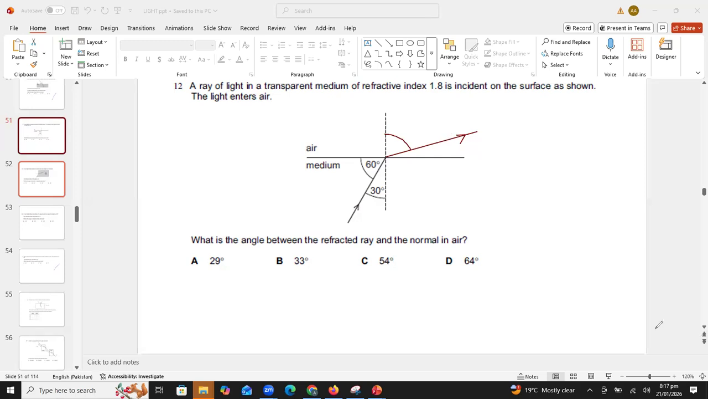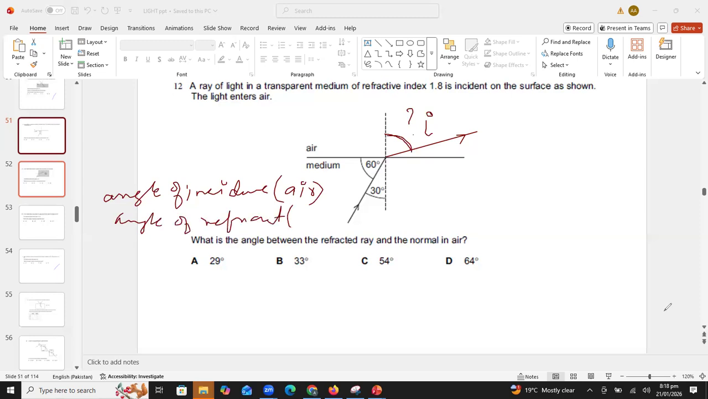But yesterday I told you that if we solve this type of question where we have to find the angle which is in air, we will always take this angle I. Angle of incidence is always in air. Angle of refraction is always in denser medium. We have to consider these points when we are solving the numerical.